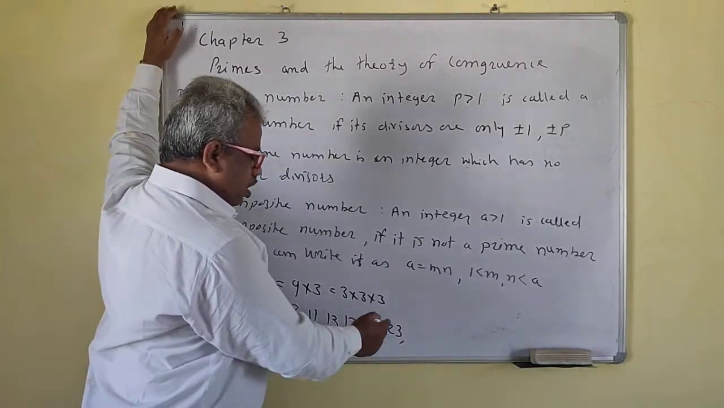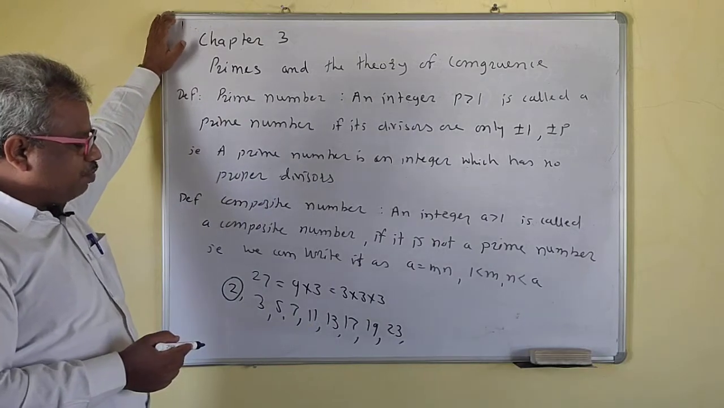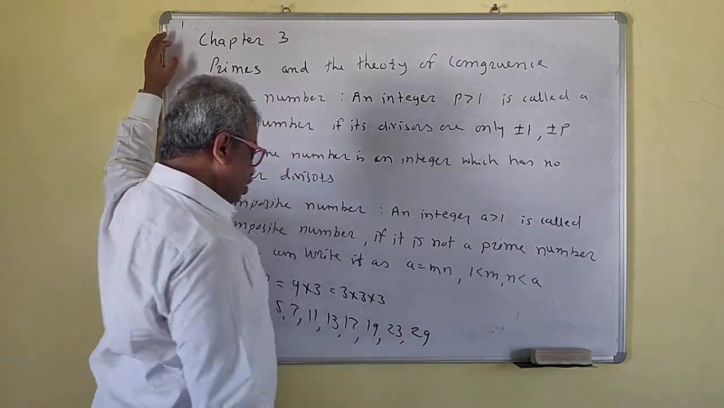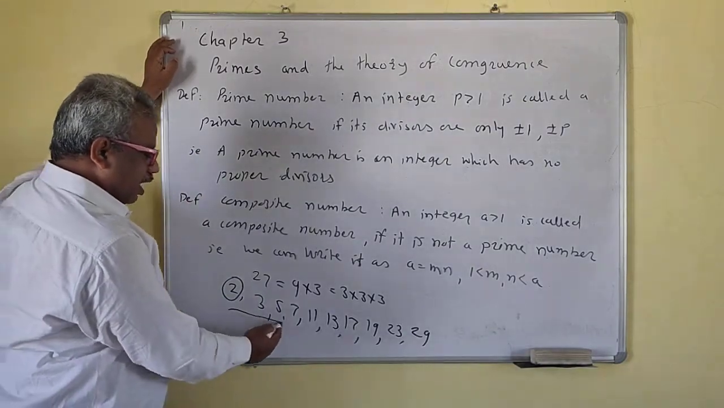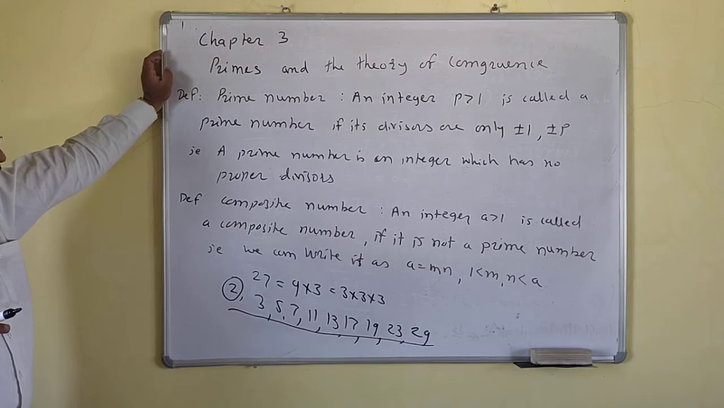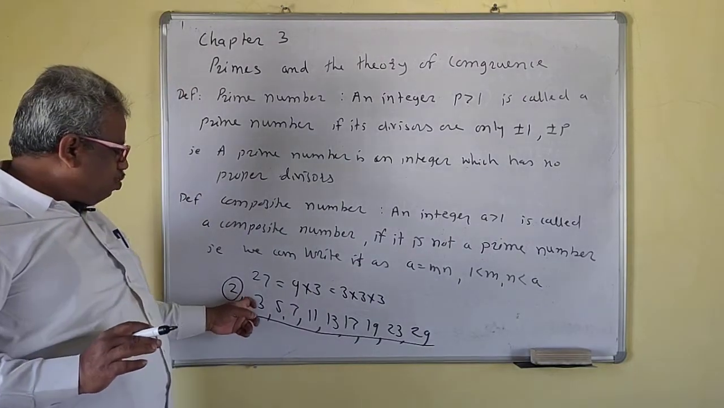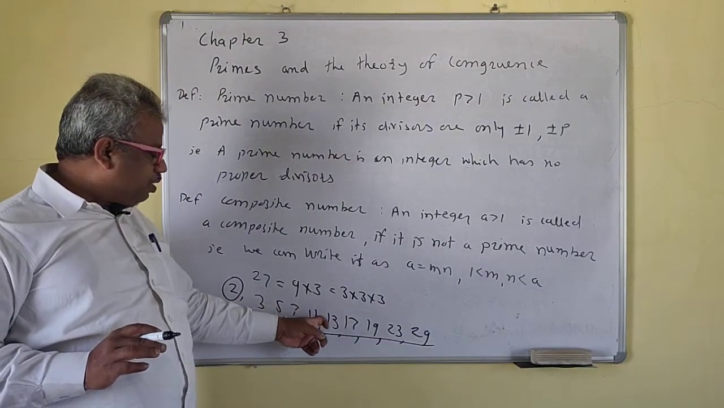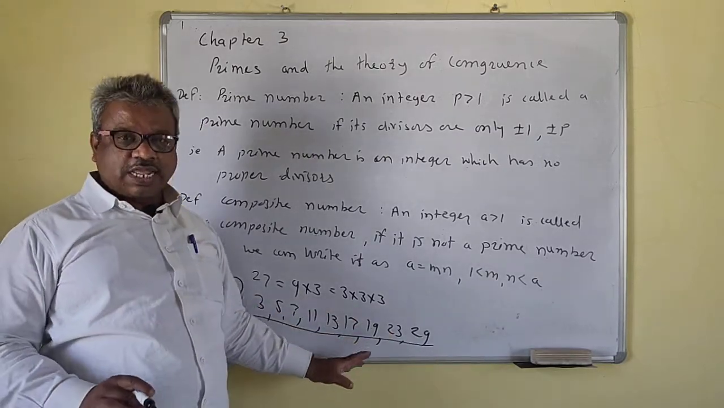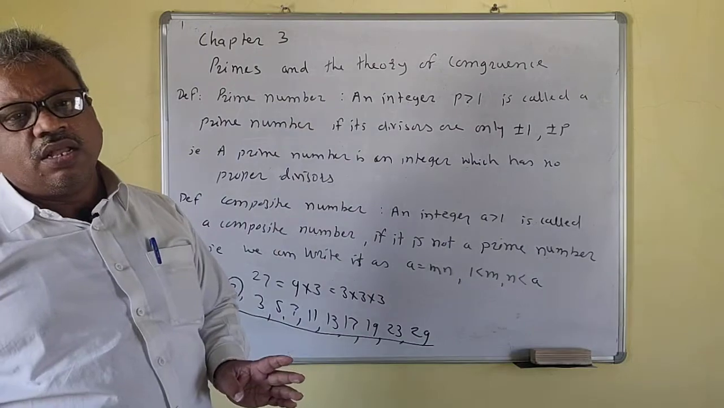After 23: 24, 25, 27, 29. So 29 will be here. So these are the prime numbers that lie between 1 and 30. How many numbers are there? 1, 2, 3, 4, 5, 6, 7, 8, 9, 10. So there are 10 prime numbers between 1 and 30.